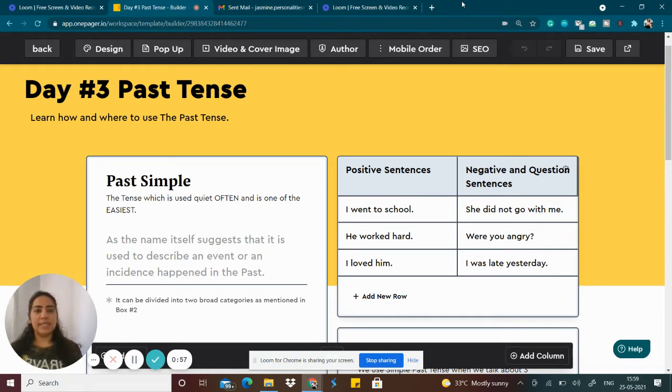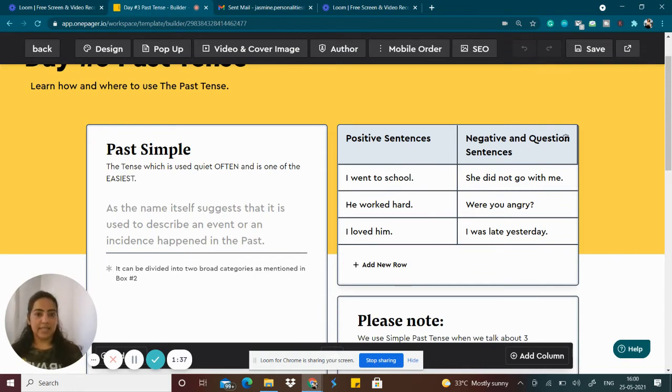As I always say, simple tenses are very easy and simple to understand because they deal with very simple verb forms. Now, past tense is actually one of the easiest forms, and it is used quite often. As the name itself suggests, past tense describes events or situations which have already happened in the past. Okay, so this is known as past tense. But for your better understanding, I have also divided it into two categories: positive sentences and negative sentences.